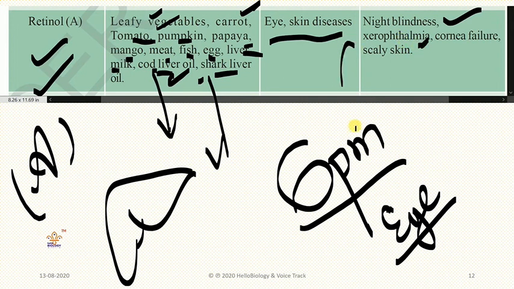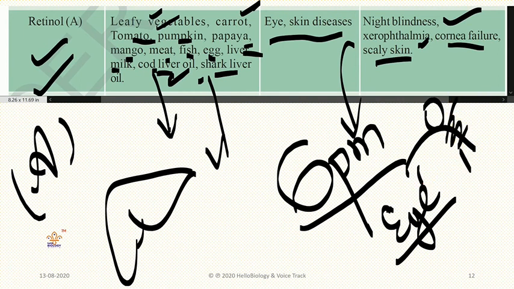That means drying of the eye is called xerophthalmia. And corneal failure: due to dryness, our eye part called the cornea will be damaged. And scaly skin on our body: like fish, dry skin will occur. So we need to eat retinol, vitamin A.